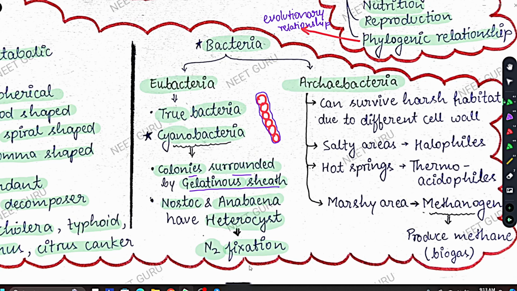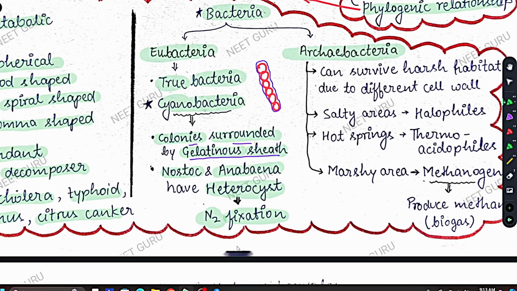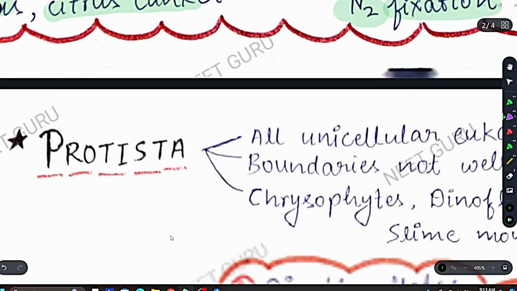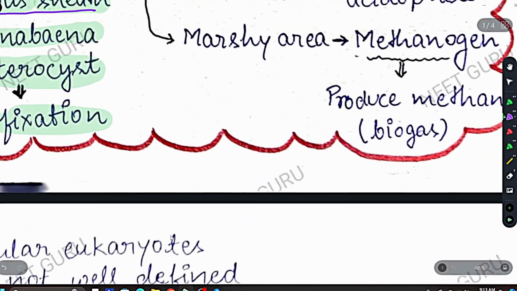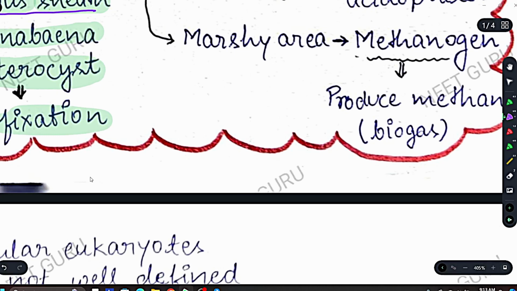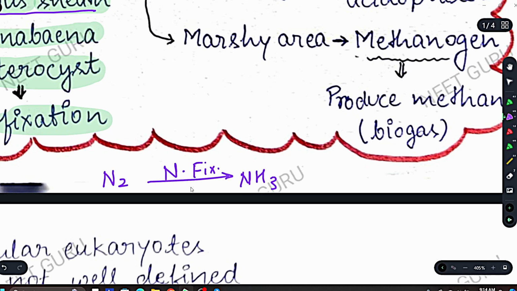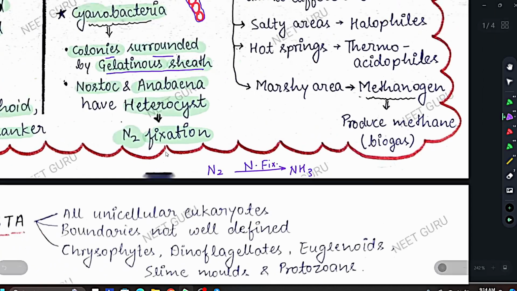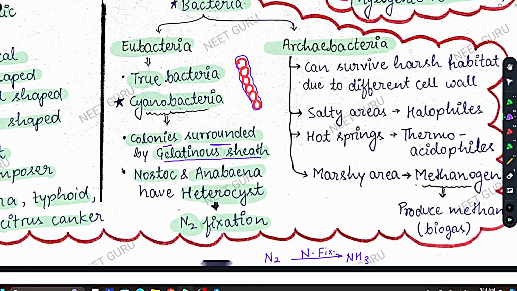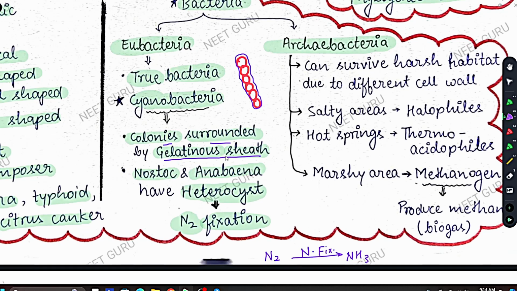Those who don't know what nitrogen fixation is, it is a very simple process. Nitrogen fixation is basically this: take nitrogen from the atmosphere and convert it into ammonia, NH3. This is what we call nitrogen fixation in short. So nitrogen fixation is done by heterocysts, which are special type cells. This is one thing you also have to learn. So this is all about eubacteria.